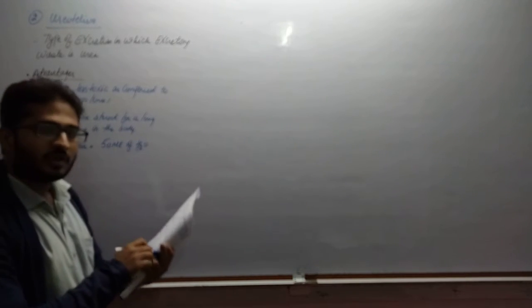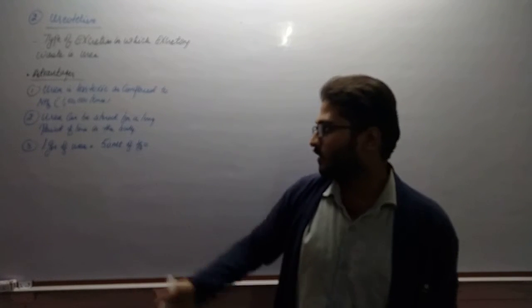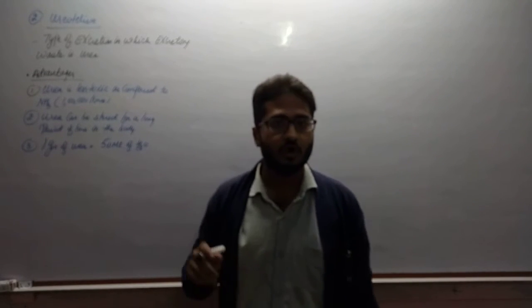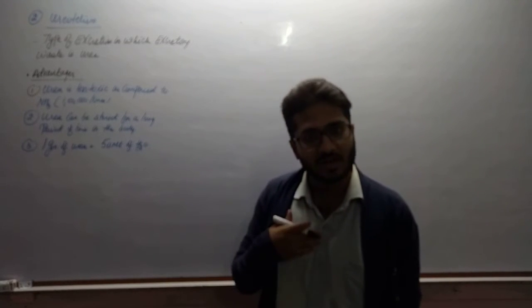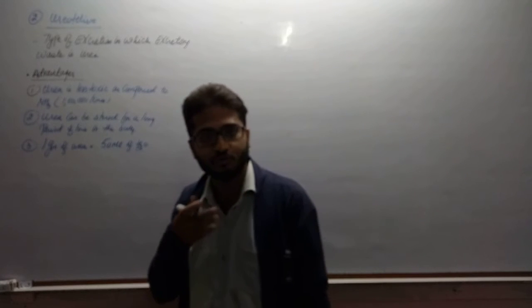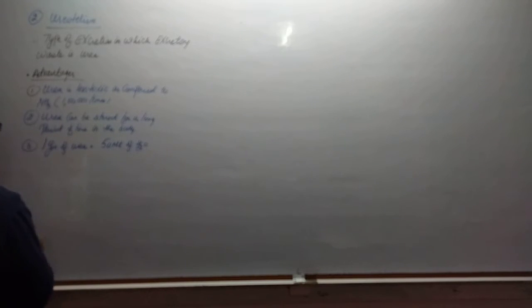So of course, mammals including human beings prefer urea excretion, that is ureotelism. We are ureotelic organisms. We also excrete urea.